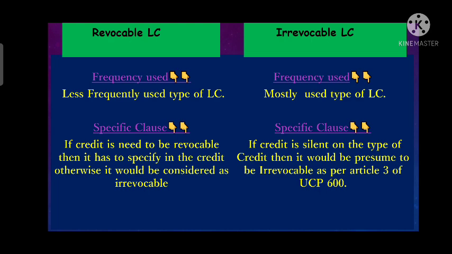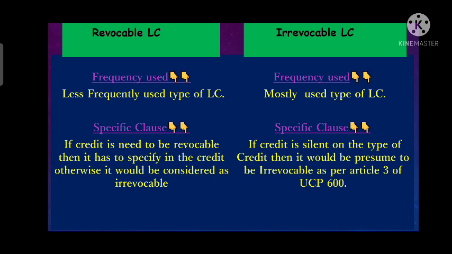Whereas in irrevocable LC, if the credit is silent, means that the creditor is not stating what type of LC this is, then it will be automatically considered as irrevocable as per Article 3 of the UCP 600. मतलब UCP 600 का आर्टिकल नंबर 3 कहता है कि अगर कोई भी LC इशू होती है और उसमें ये मेंशन नहीं है कि दिस LC इज सब्जेक्टेड टू irrevocable टर्म्स एंड कंडीशन, देन इट विल बी कंसिडर्ड एज irrevocable.